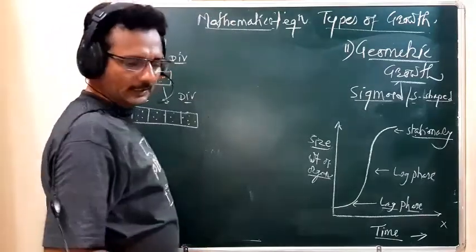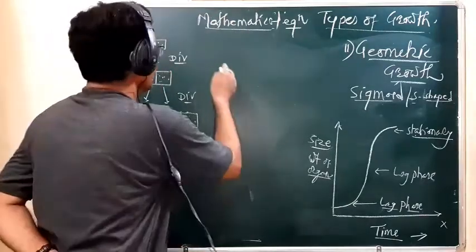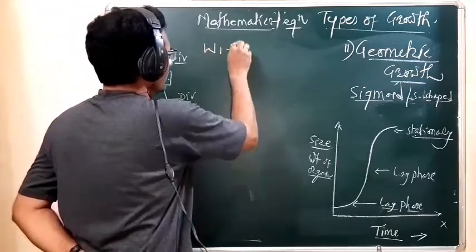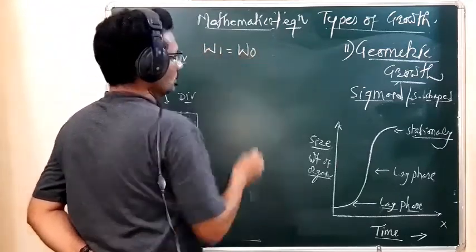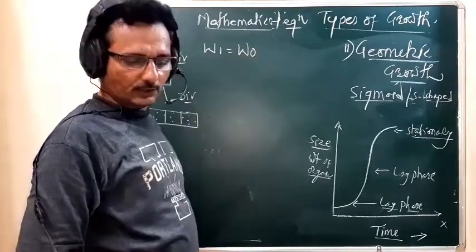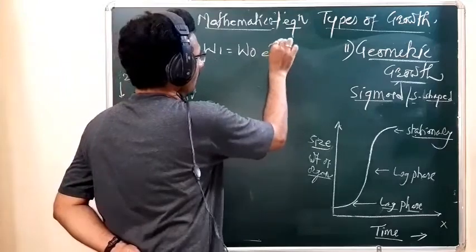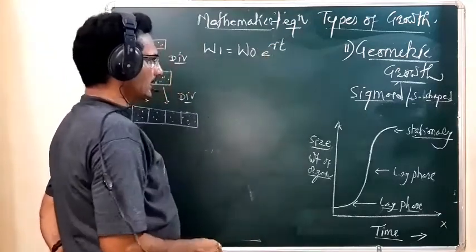So what is that mathematical equation? It is W1 equals W0 into e raised to RT.